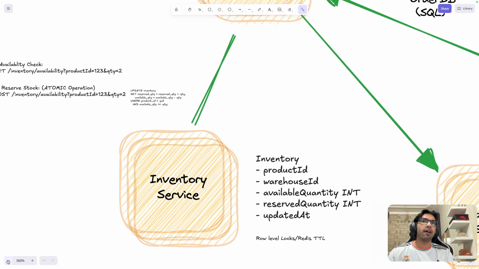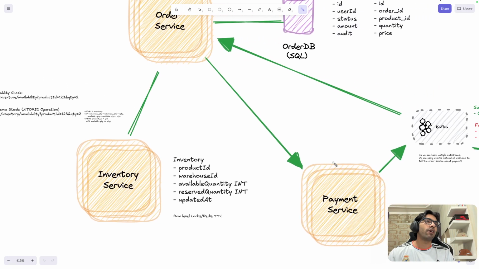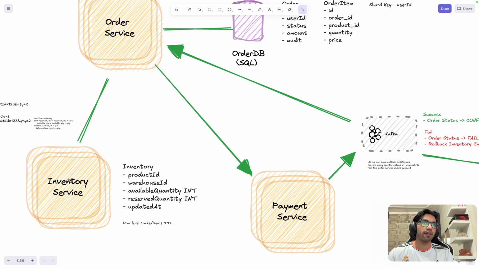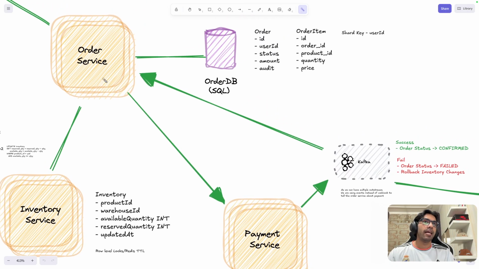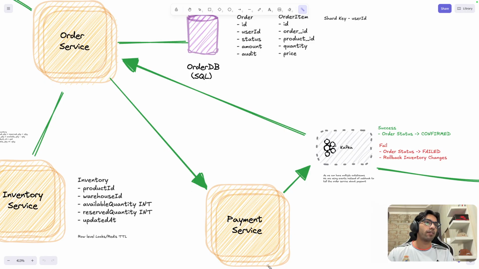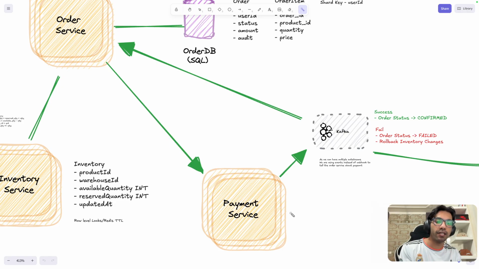Now, let's say we reserve the quantity. What happens after this? The request will go to the order service, which has marked on the inventory to reserve it, and it will initiate the payment request. Payment, again, is not the crux. Let's say payment is outsourced to Stripe. We did the payment via Stripe, and once the payment is processed, there can be two options. Success, meaning Messi paid, right?